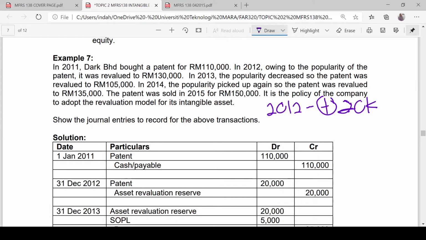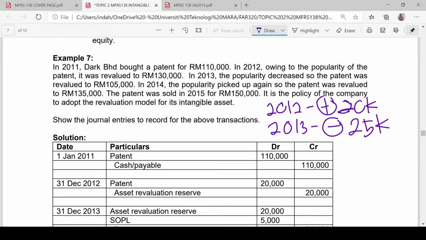Okay, what happened in year 2013? Decrease in fair value. So in year 2013, the carrying amount is 130,000 and the revalued amount was 105,000. Therefore, there was a revaluation deficit of 25,000. Alright, so we're going to record that revaluation deficit of 25,000.